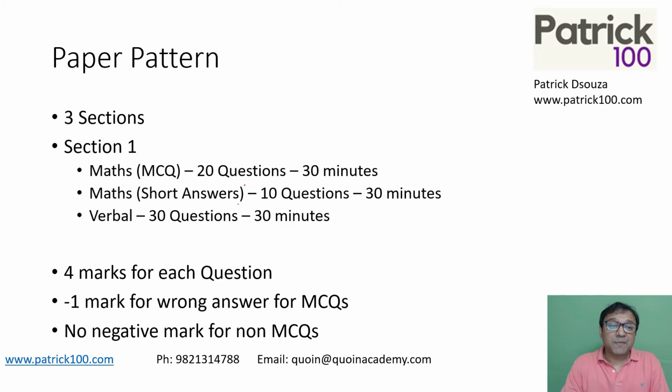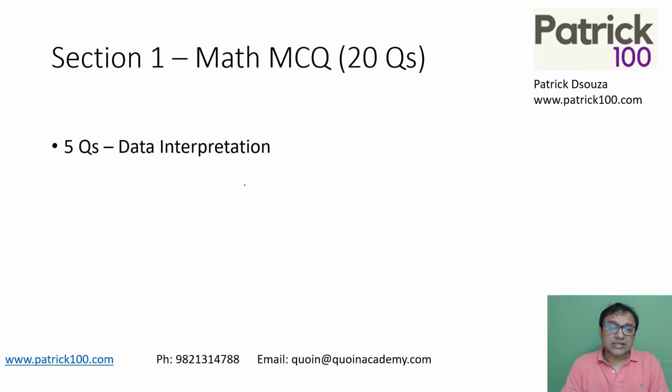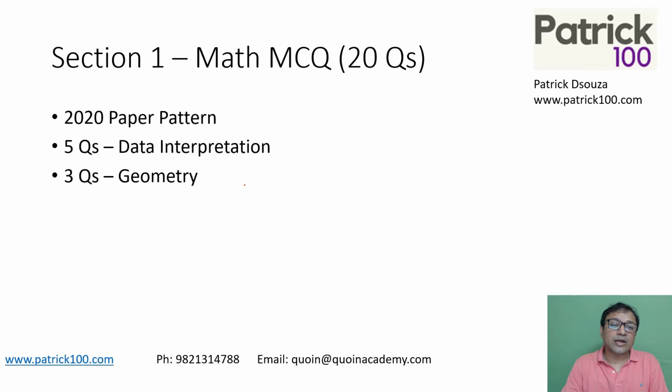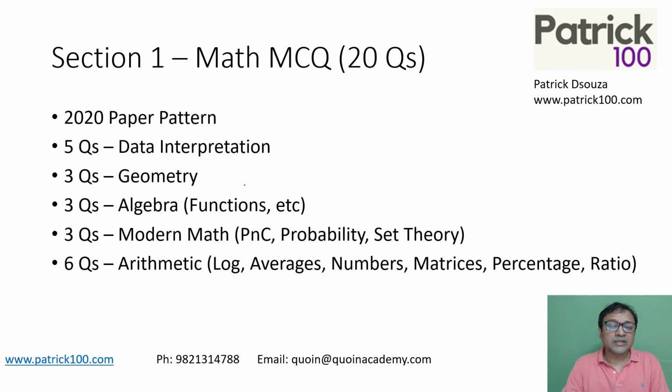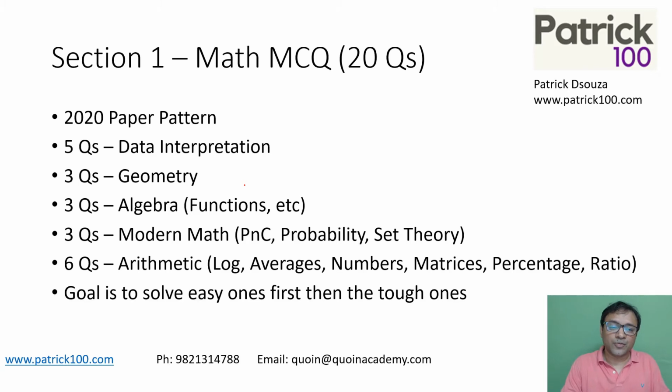Now coming to the paper strategy, let's look at each section. If you look at section 1, the types of questions are DI, geometry, algebra, modern maths, arithmetic. This is what last year's paper had. I'm not saying the same paper pattern will come, but there is a high chance that the breakup will be similar, like there should be 5 DI questions or so on.